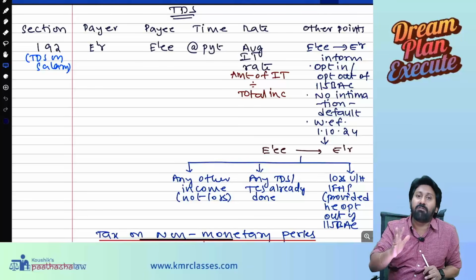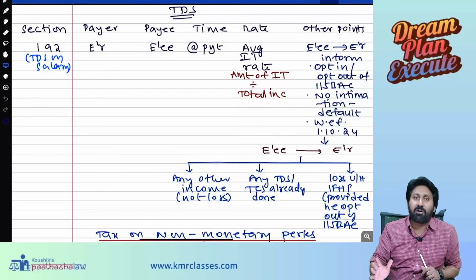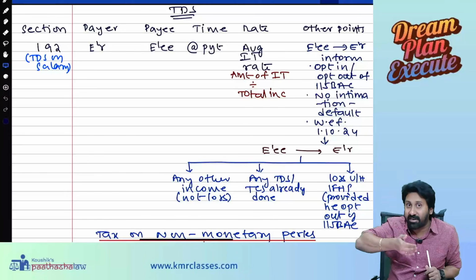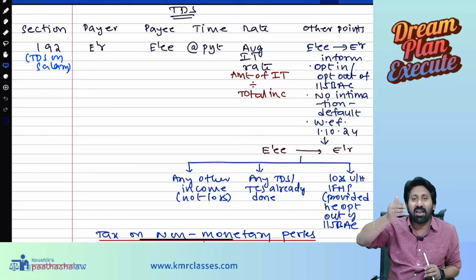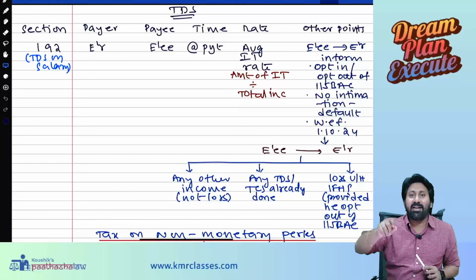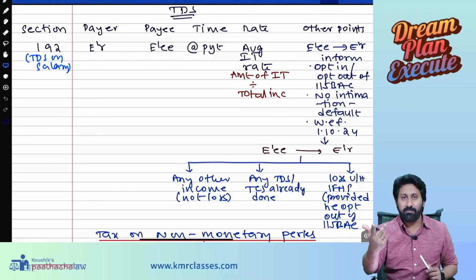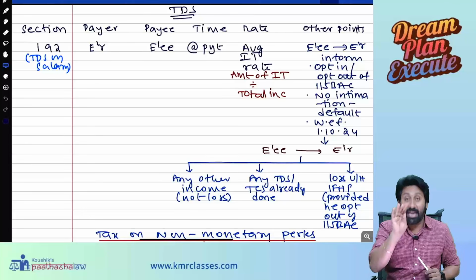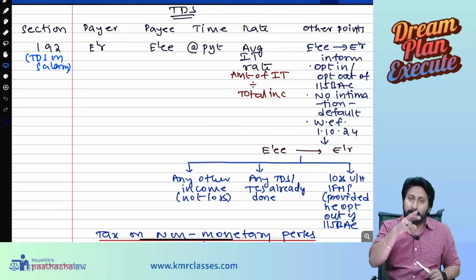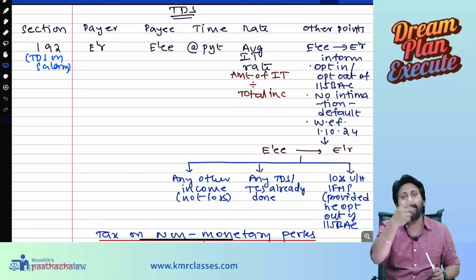For example, I am going with the default tax regime. In the default tax regime, up to 3 lakh, like that the slabs are given. 3 lakh, 7 lakh, 7 to 10, 10 to 12, 12 to 15, like that. So under which slab you will fall, they will know. On that basis, they will apply TDS, deduct it, and pay you. For example, if you are coming into the 10% tax slab or 15% slab, then while paying itself, they will deduct that percent and then pay you.